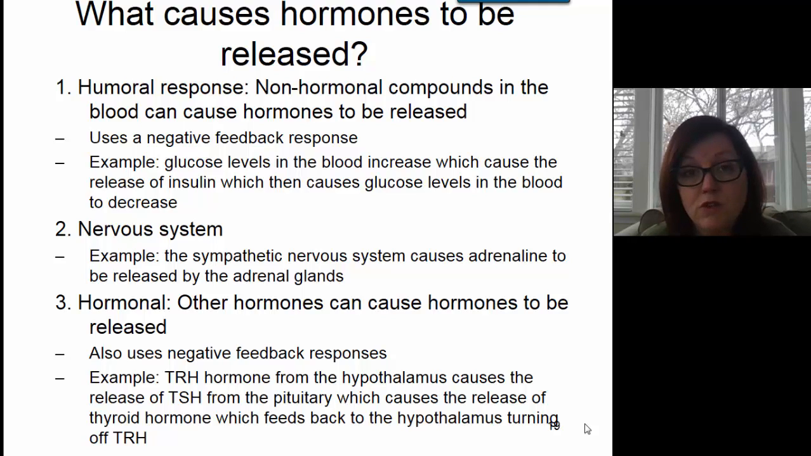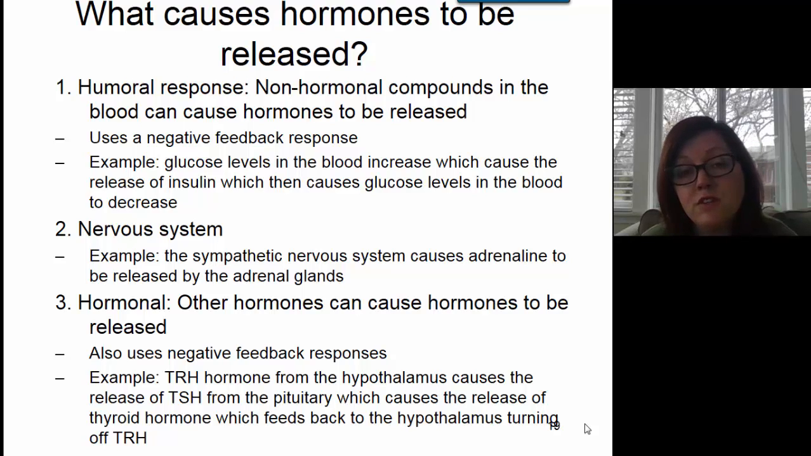A very common way to release hormones, though, is to use other hormones. An example of this would be the release of thyroid hormone. Thyroid hormone is actually two hormones, T3 and T4, that are released by the thyroid gland, and these hormones help to regulate your body metabolism. What causes the release of T3 and T4 from the thyroid gland is another hormone, abbreviated TSH. TSH stands for thyroid stimulating hormone, and what's nice is that the name tells you what it does. Thyroid stimulating hormone stimulates the release of thyroid hormone from the thyroid gland.